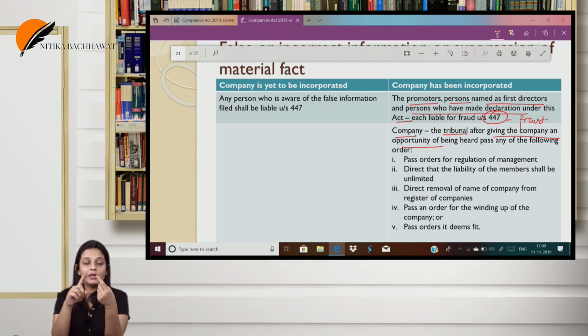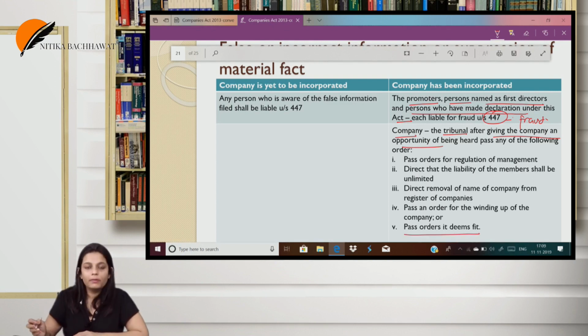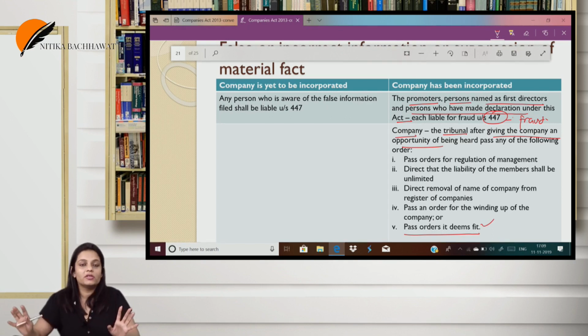What can be the orders? Any orders for the management of the company. It can make the members' liability unlimited. It can pass an order to strike off the name of the company. It can pass an order for the winding up of the company. Apart from this, an open-ended point: if the tribunal feels it can pass something else apart from these 4, so they always keep an open-ended point. The last point, if we feel anything other than these 4 also, that order is also